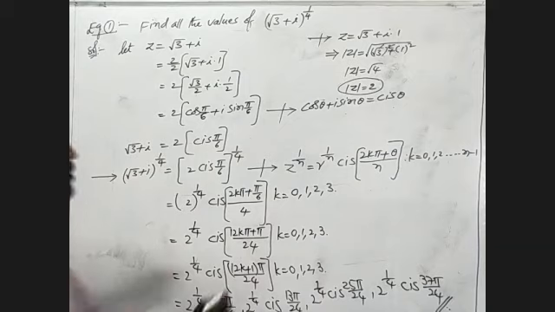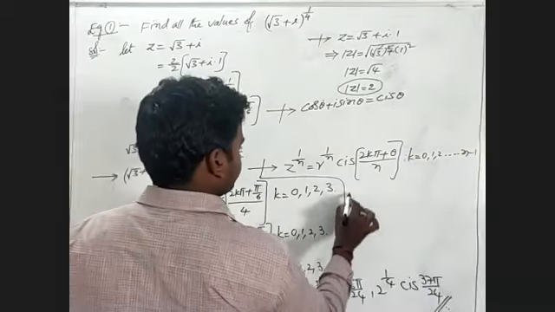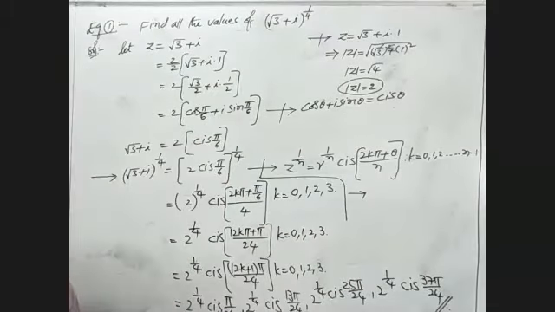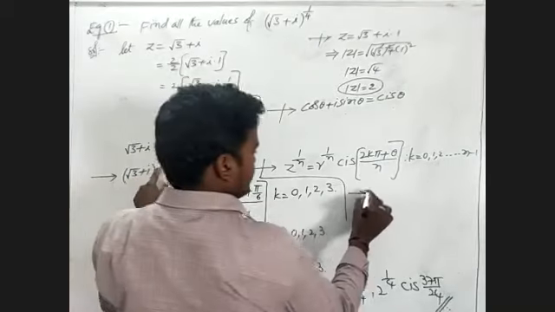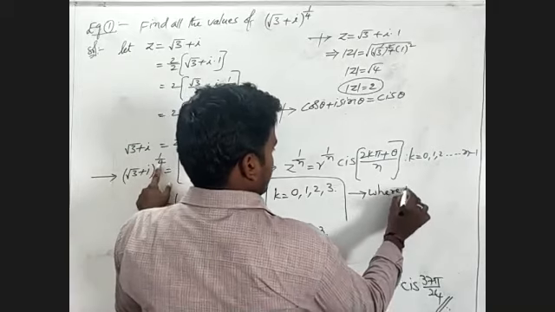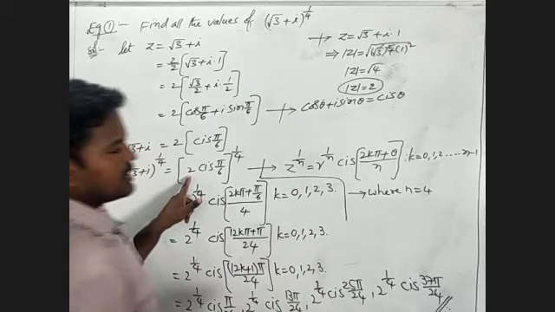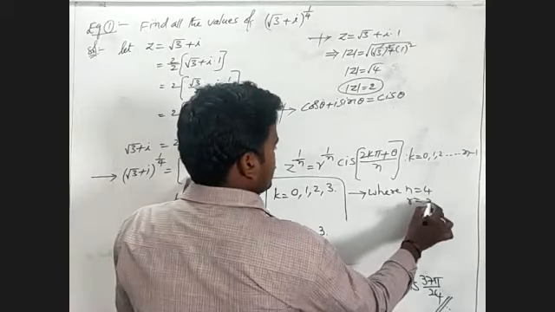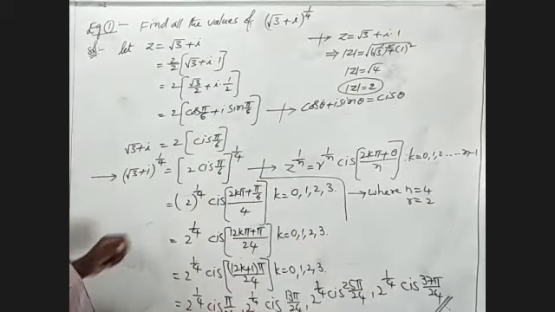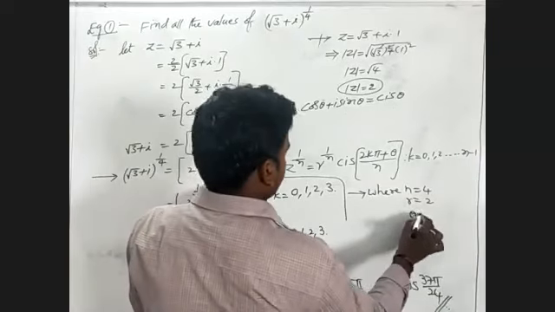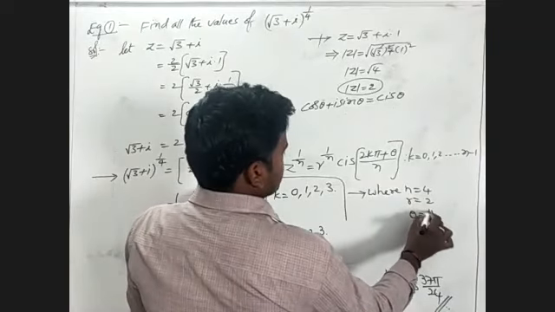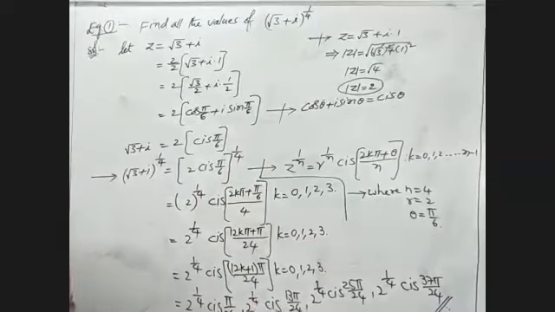Here we take some more values. Here z power 1 by n where n is equal to 4. What is the value of r here? r is equal to 2. Then we take theta is equal to 5 by 6. These are the given parameters.